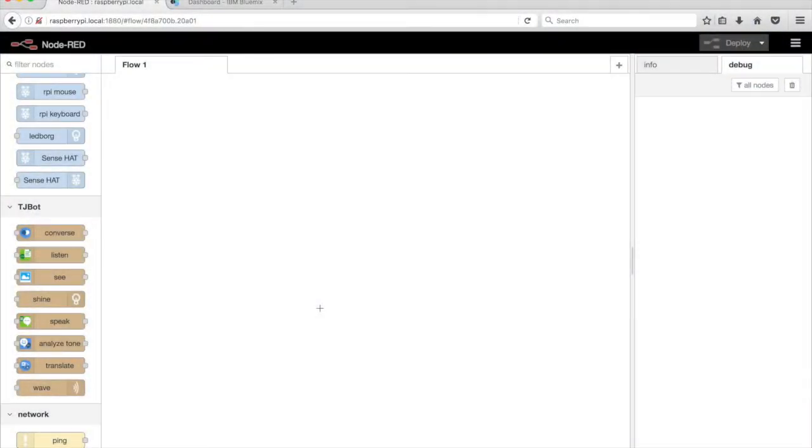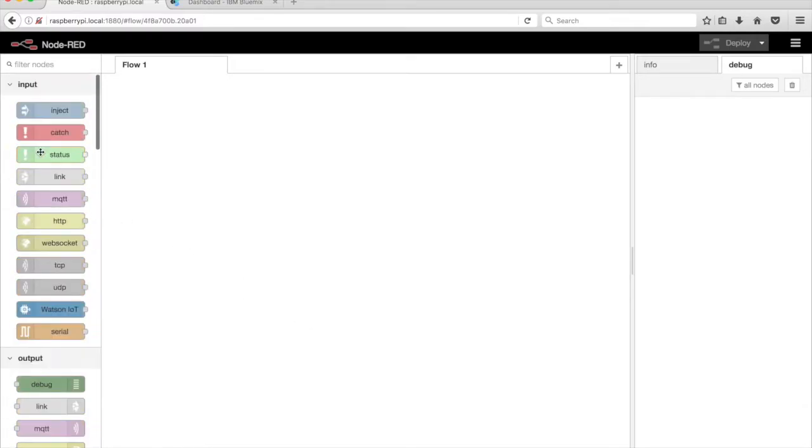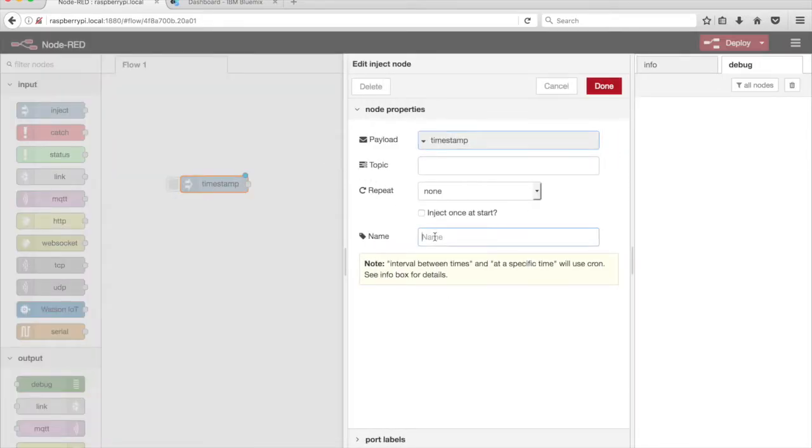In this video, we'll train TJBot to wave its arm. In the Node-RED editor, drag an inject node from the node palette onto the canvas. Double-click on the inject node and give it a name, Wave.